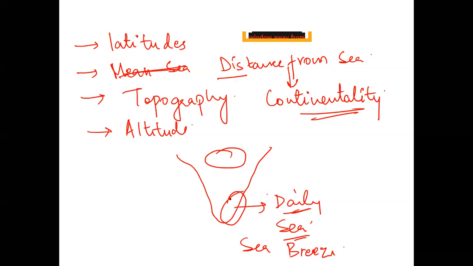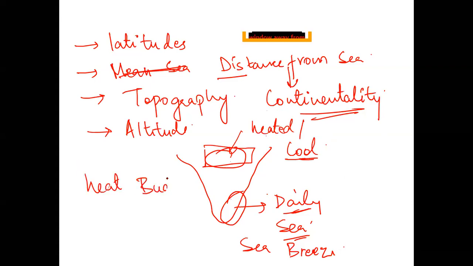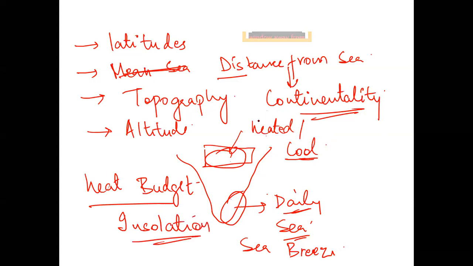It takes a lot of time for the water to change its temperature, so it generally has a steady temperature. That also has the effect on this region, whereas the landlocked areas or the interior areas or continental areas get heated up very fast and they also cool down very fast, because compared to water, the land gets heated up very fast and cools also very fast. This concept we will be needing when we understand the heat budget of earth and the concept of insolation, when we'll be doing climatology.